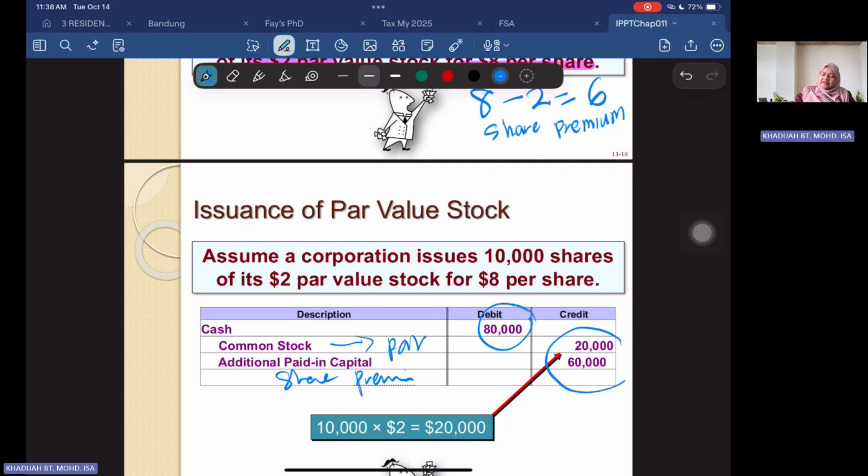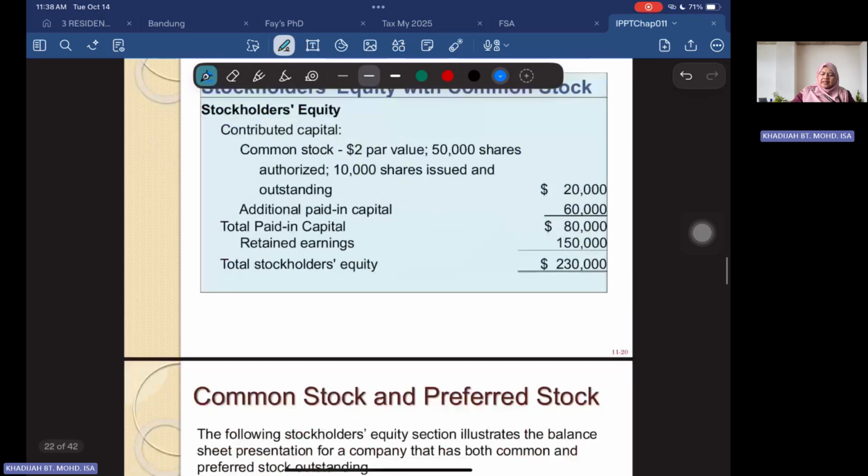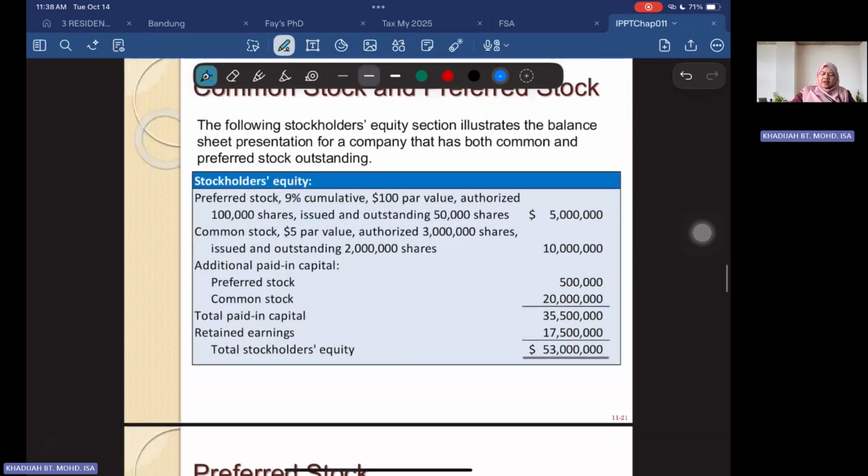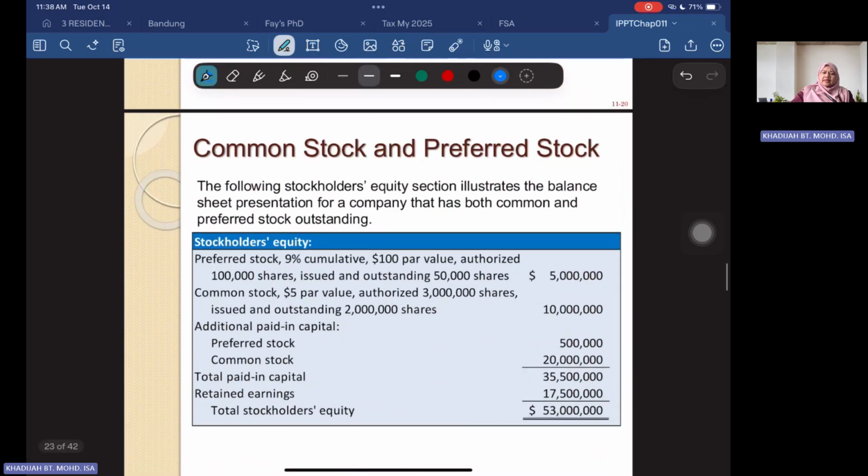So you are going to have two different types of account. One is the common stock at the par value, and the share premium, the difference between the par value and the share price.